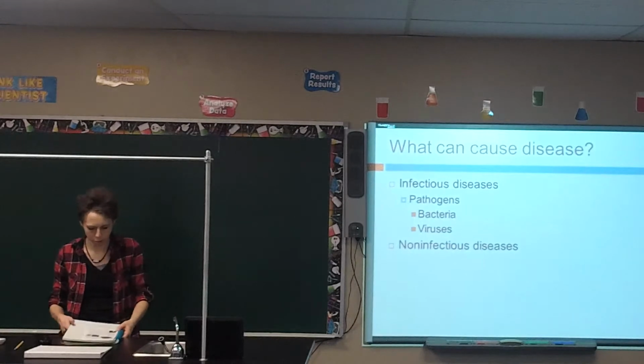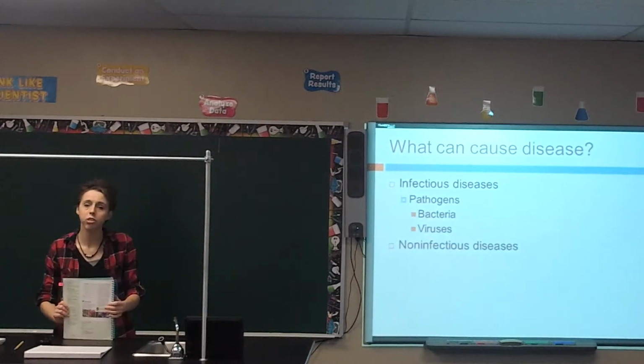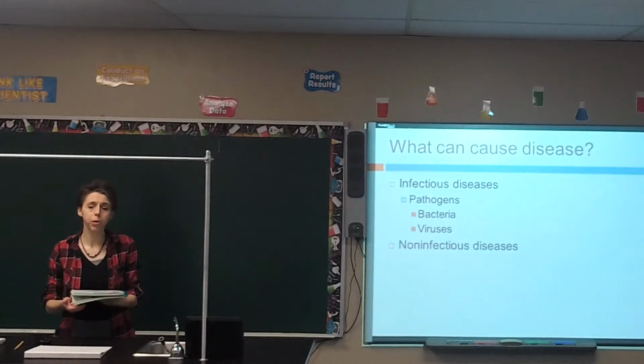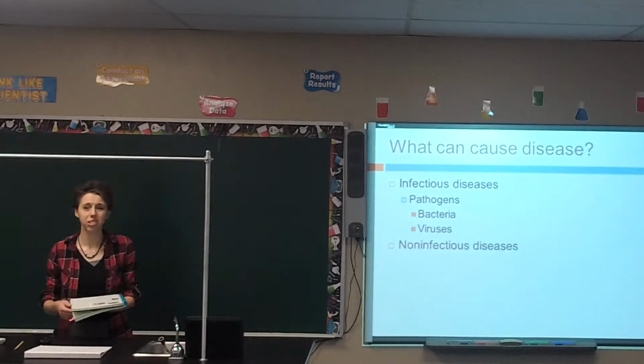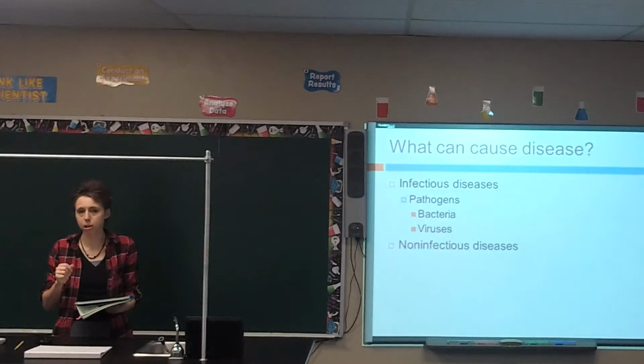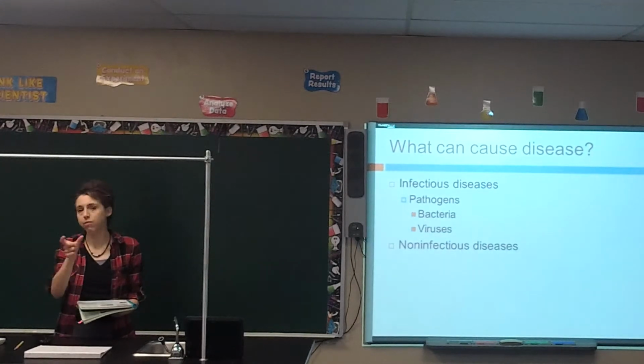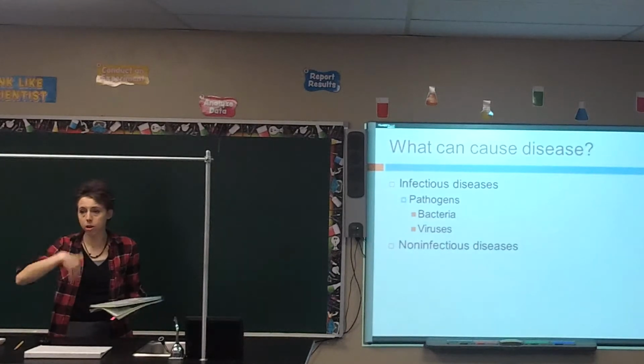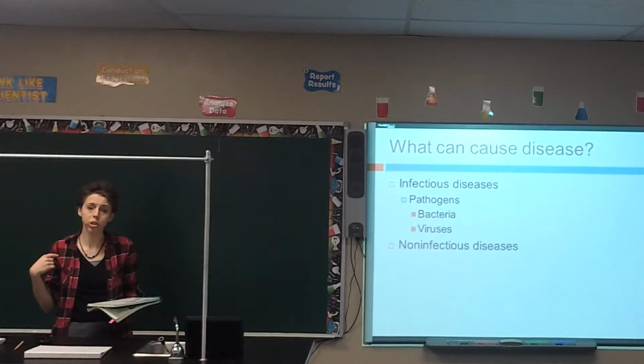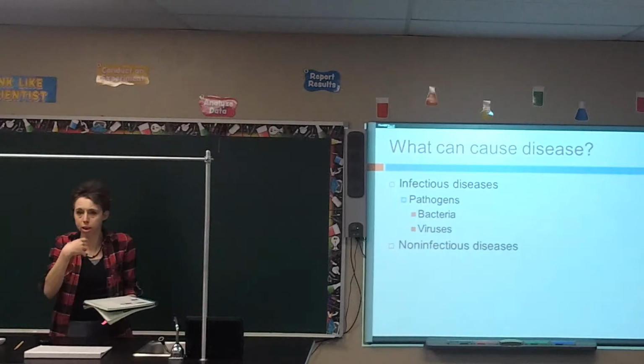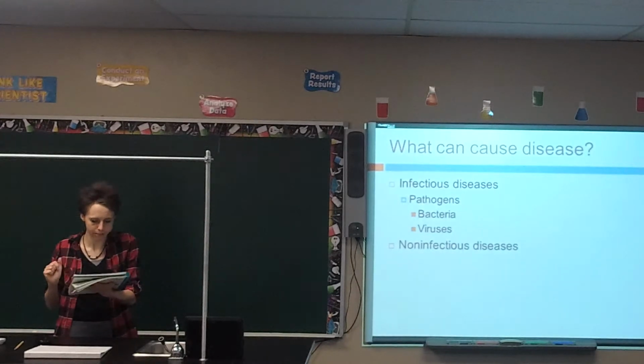So lupus, this is when your immune system attacks your body's tissue. Basically your immune system gets confused and thinks that other parts of the body are dangerous and starts to attack them. So that's the reason why lupus is considered a non-infectious disease. You can't catch that because your immune system has gotten confused and thinks that other parts of your body are dangerous.